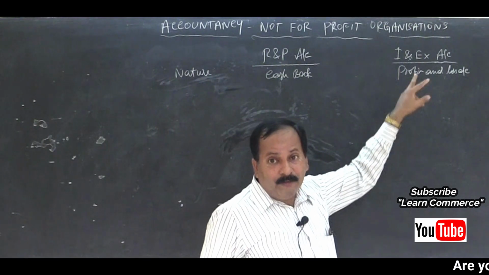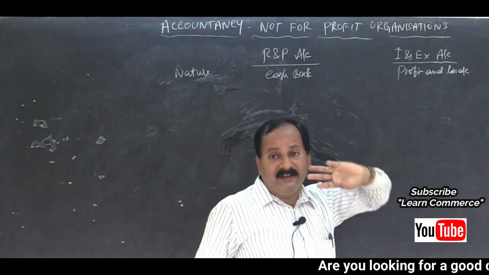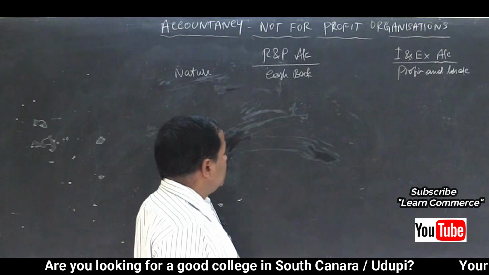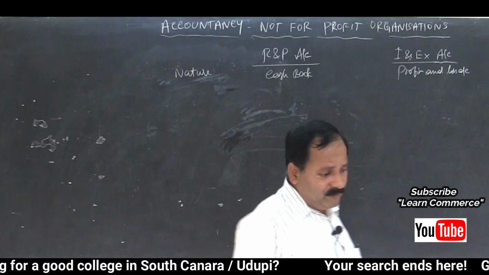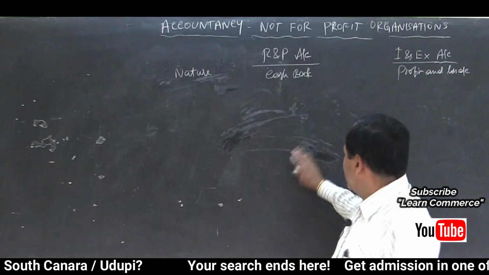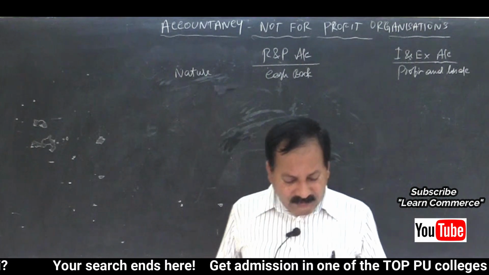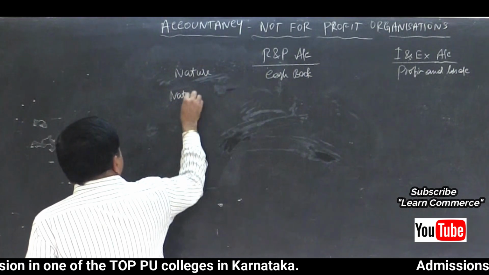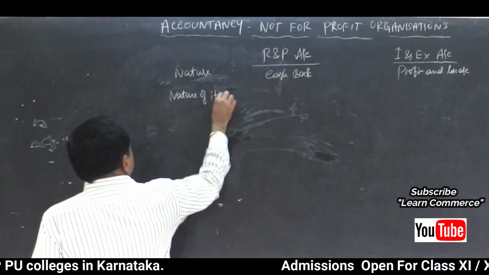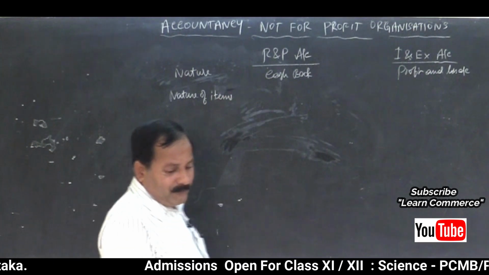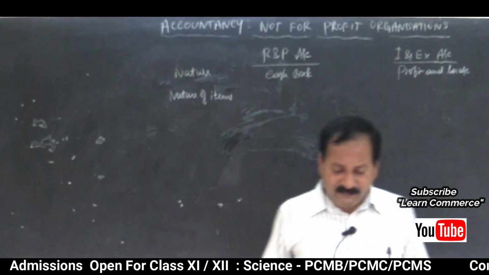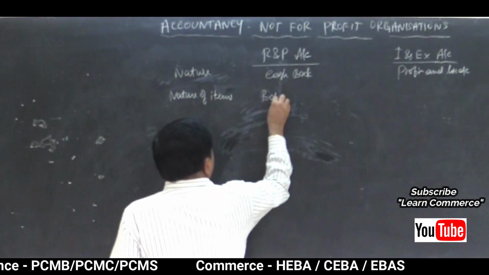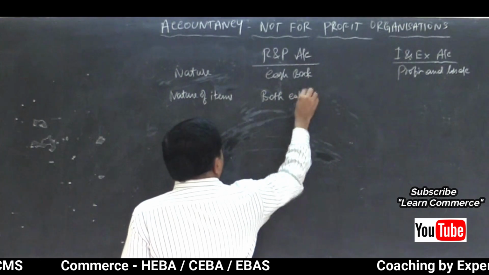So the very nature of profit and loss account and income and expenditure account both are one and the same. And the very nature of receipts and payments account and cash book both are one and the same. So, make sure of it. Then, second one is nature of items. What type of items are included? Both capital and revenue.